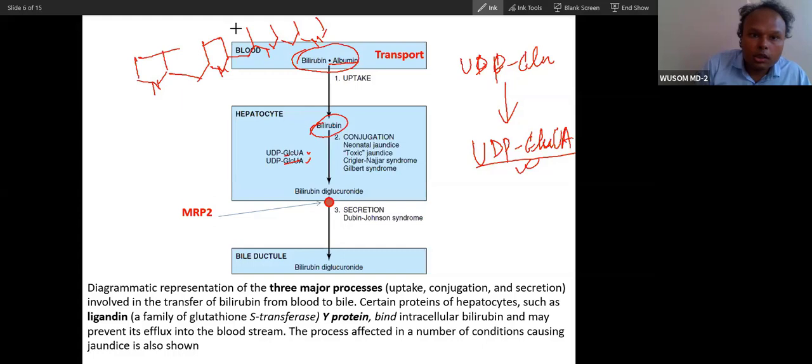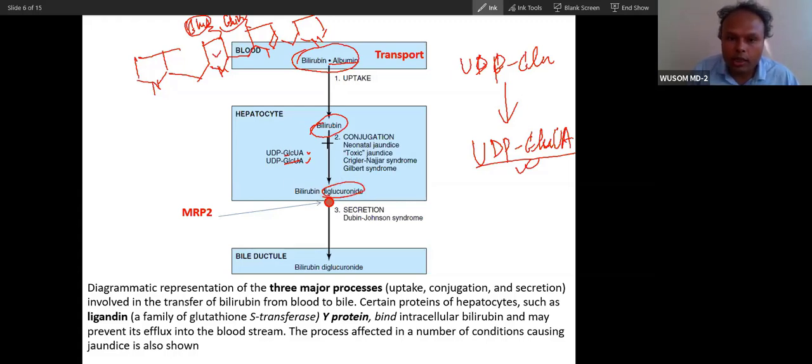Now this here is propionic acid, here also propionic acid. So one glucuronic acid will be attached here, and one will attach here. So two glucuronic acids will be attached, and this is a diglucuronide, bilirubin diglucuronide. You can see these two groups.